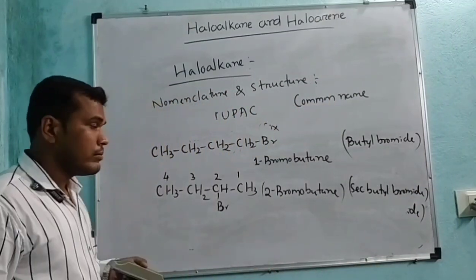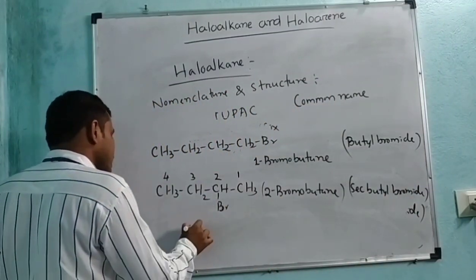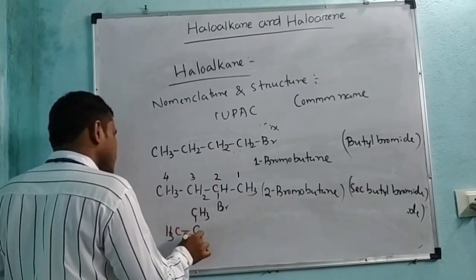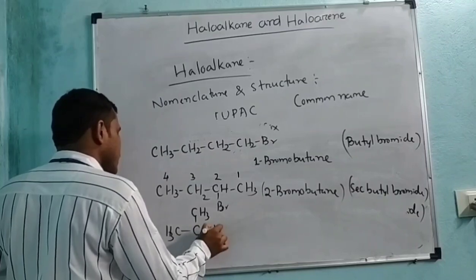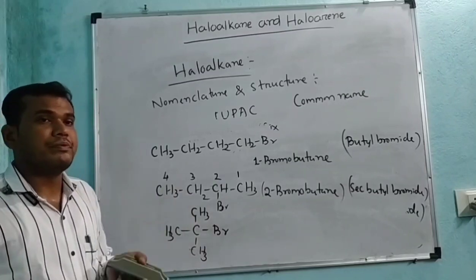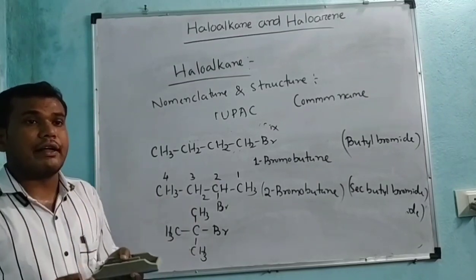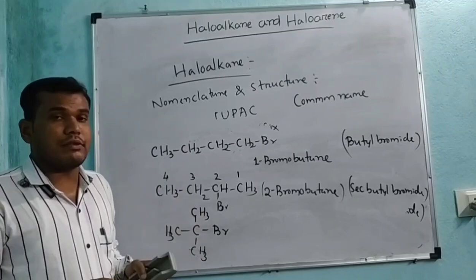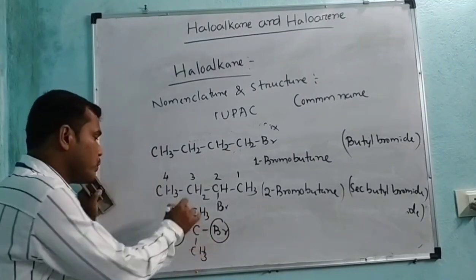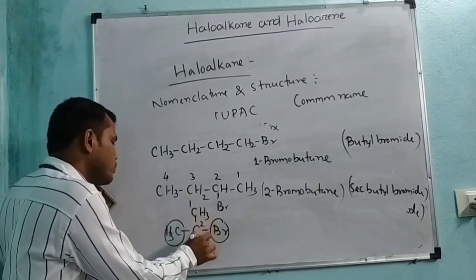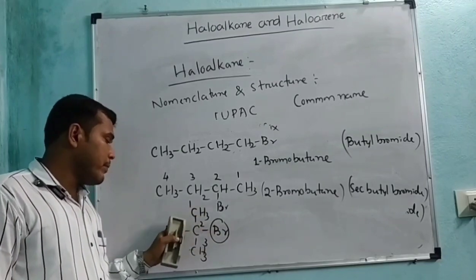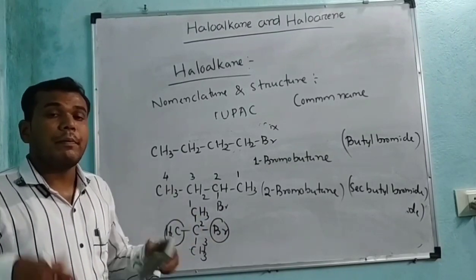Similarly, let us take another one: CH3, and Br. What is the name of this compound? There are 2 substituents, that means there are 2 prefixes. One is bromine, another is methyl. So here the numbering is 1, 2 and 3. At the second position bromine is present, and at the second position methyl is present. Which comes first?